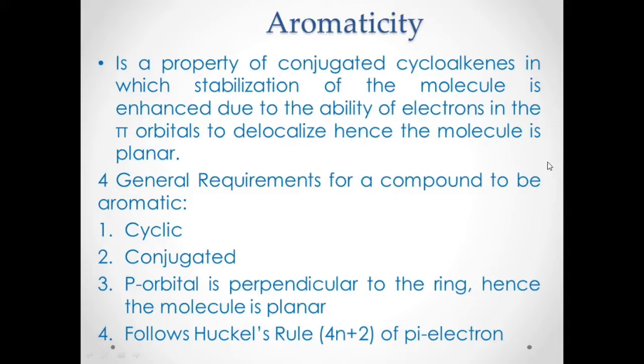So what is aromaticity? Aromaticity is a property of conjugated cycloalkenes. Take note, this is a cycloalkene, therefore it is cyclic with carbon to carbon double bonds. And it is conjugated, so you would expect alternating carbon to carbon double, single, double, single. Because this is conjugated, stabilization of the molecule is enhanced due to the ability of electrons in the pi orbitals to delocalize. Hence, the molecule is planar.